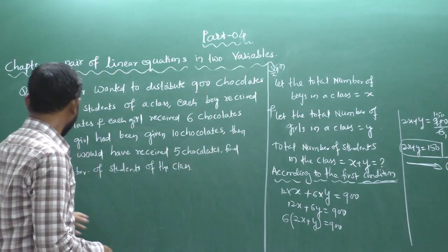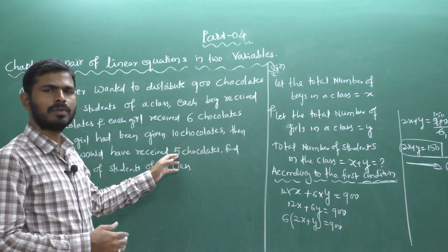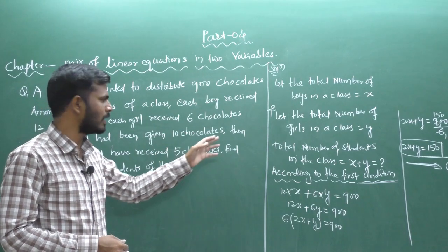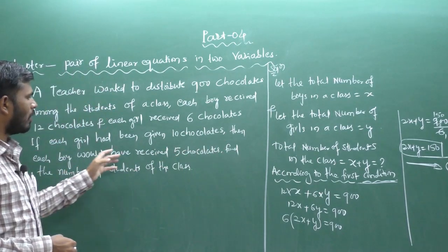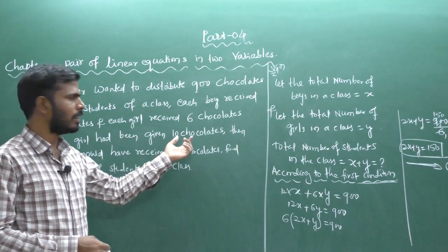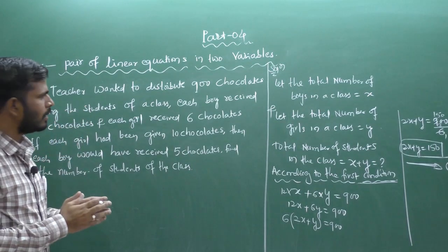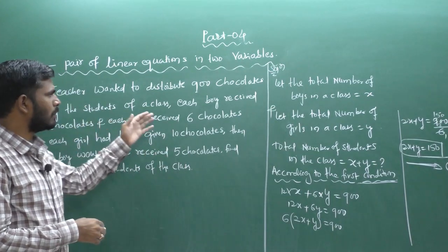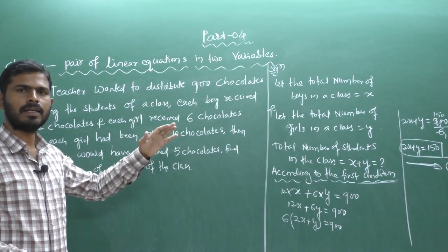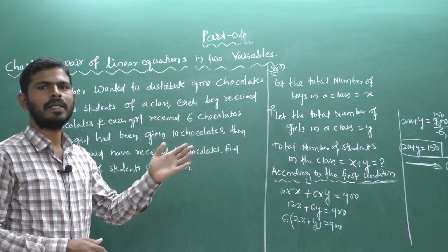Then each boy would have received 5 chocolates. The next condition is given. Suppose the teacher wants to distribute in a different way. Each boy would have received 5 chocolates and each girl 10 chocolates. In the first condition, the teacher distributes 900 chocolates among the class, so each boy receives 12 chocolates and each girl receives 6 chocolates. Now the teacher thinks about how to distribute the 900 chocolates in a different way.